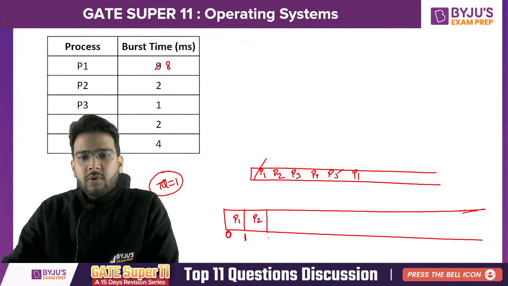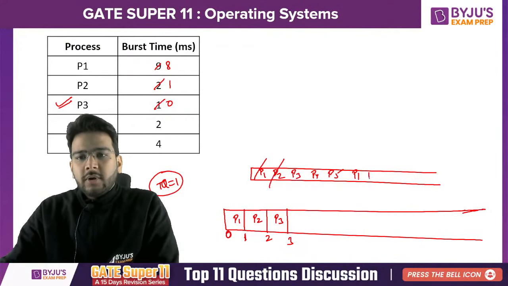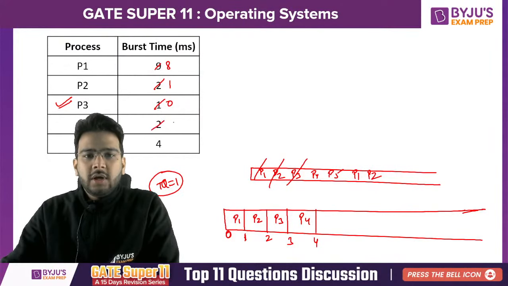Right? So P2, 1 plus 1, it is 2. Here it is going to be 1. And then it is going to be P3, 3. Here it is going to be 0. P3 has completed its execution. Clear? We can write P2 here and P3 is gone. Then it is P4. So 3 plus 1, that is 4. Here we can make it 1. Clear? Now we can enqueue it again here.